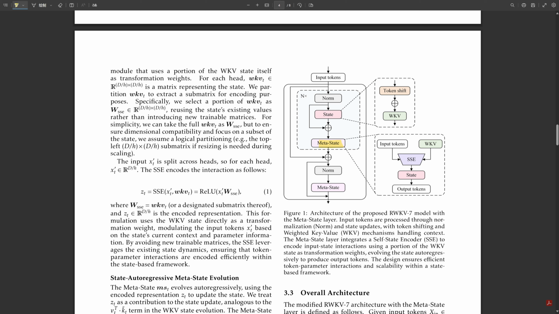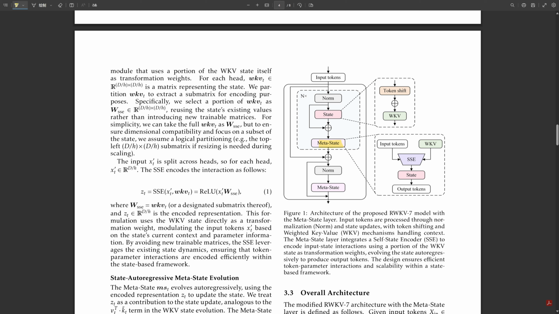Okay, so that handles the interaction part. What about the second limitation, needing full retraining to scale up? How does metastate help there? This involves something they call state autoregressive evolution in the metastate layer. State autoregressive evolution? Sounds complex. The idea is that the metastate at time t isn't just calculated from the current input. It depends on the previous metastate.